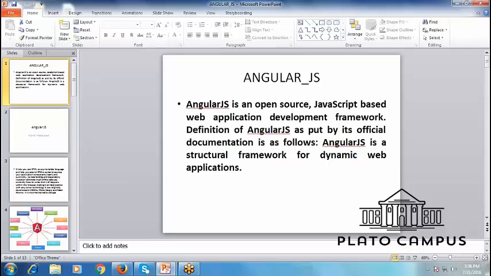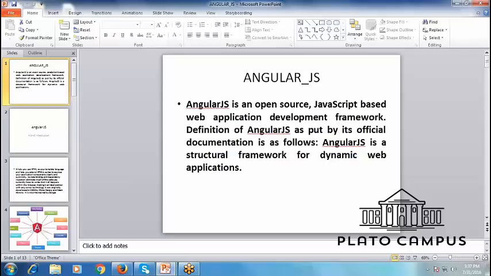It is completely open source and it is a JavaScript-based web application development framework. As you know about the word framework, like the .NET framework, we are using different languages for that particular framework. So here, if you have knowledge about JavaScript, it is a web-based application and we can extend some JavaScript properties and we come to AngularJS. So it is a structured framework for dynamic web applications.